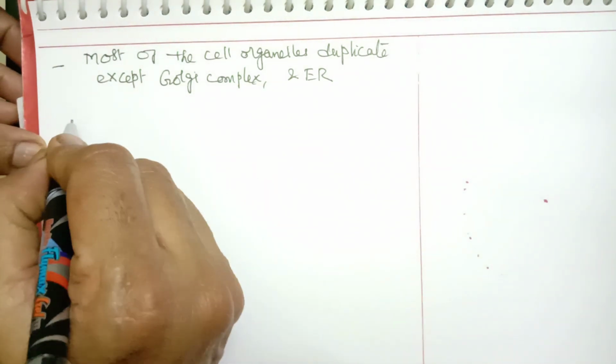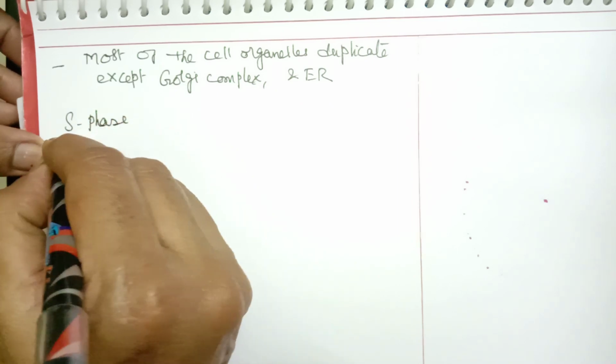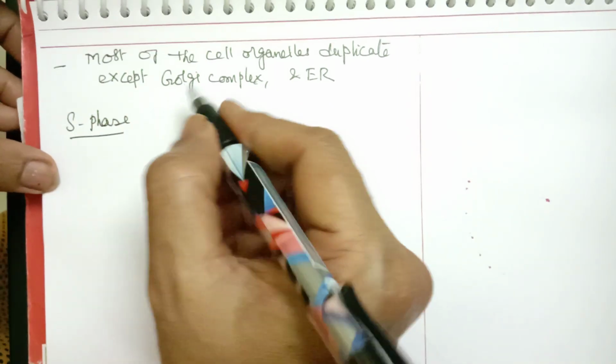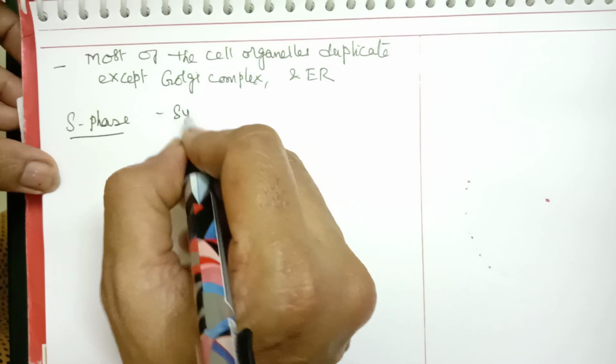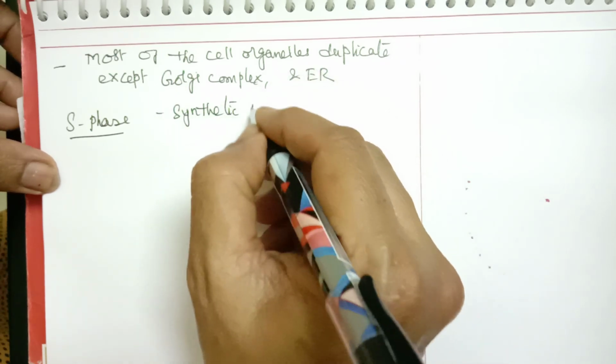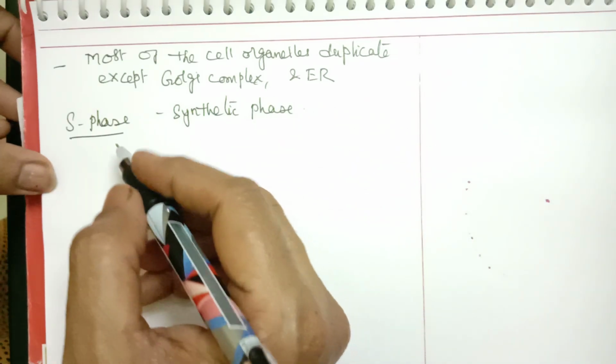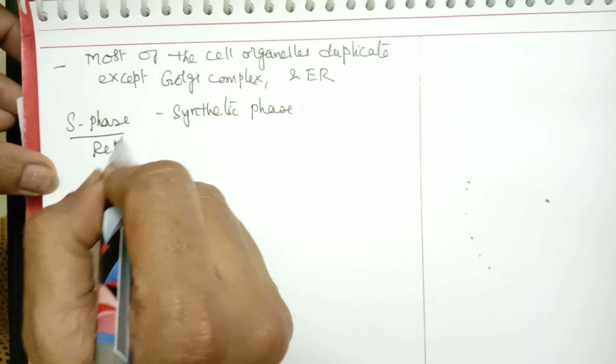Let us see now what the changes are in the S phase. The S phase is called the synthetic phase, because mostly here there is replication of DNA.